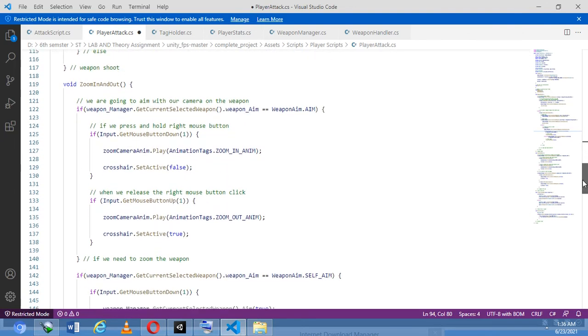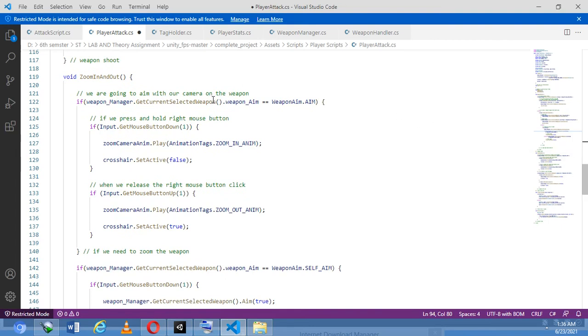Now zoom in and zoom out. If weapon manager get selected weapon aim equal to weapon aim dot aim. So if we press the left mouse button and it aims, weapon aim is equal to weapon aim dot aim. If we press and hold the right mouse button, I told you already, 1 indicates the right button of the mouse.